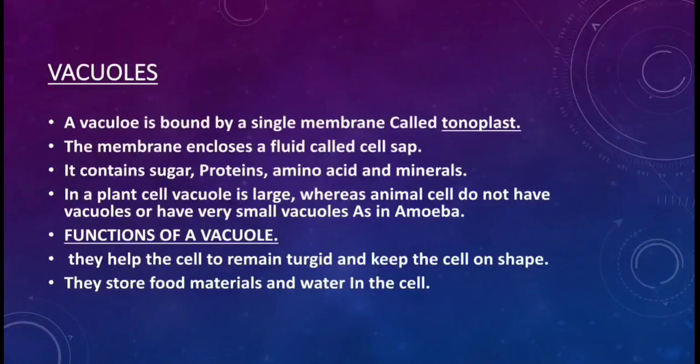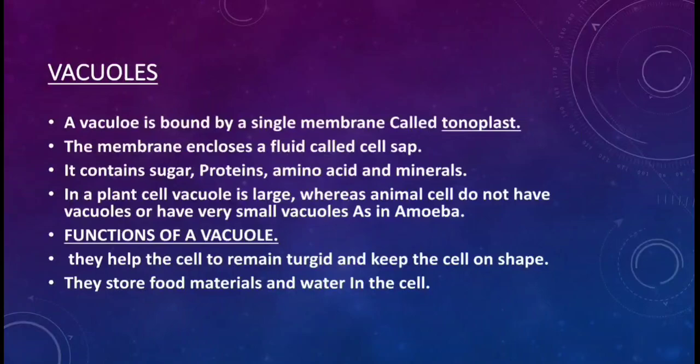Inside the vacuole there is a liquid substance, which is called cell sap. It contains sugar, proteins, amino acids and minerals. In a plant cell the vacuole is large, whereas in an animal cell vacuoles are very small or absent, just like in amoeba.